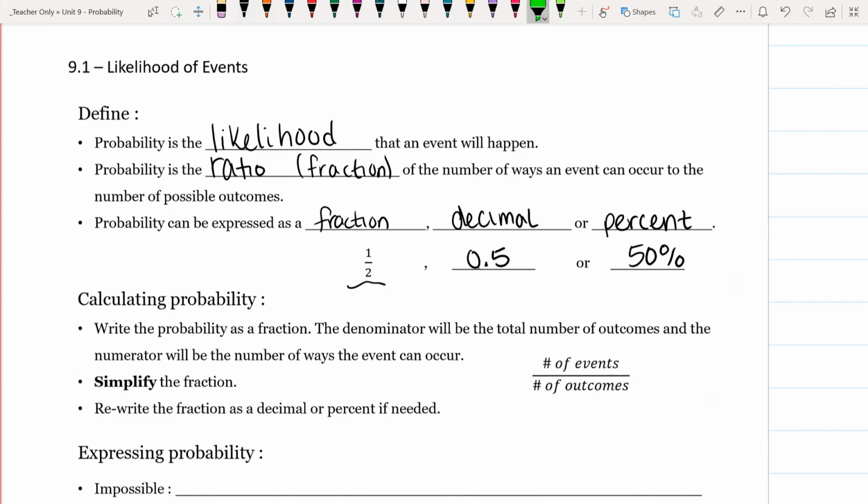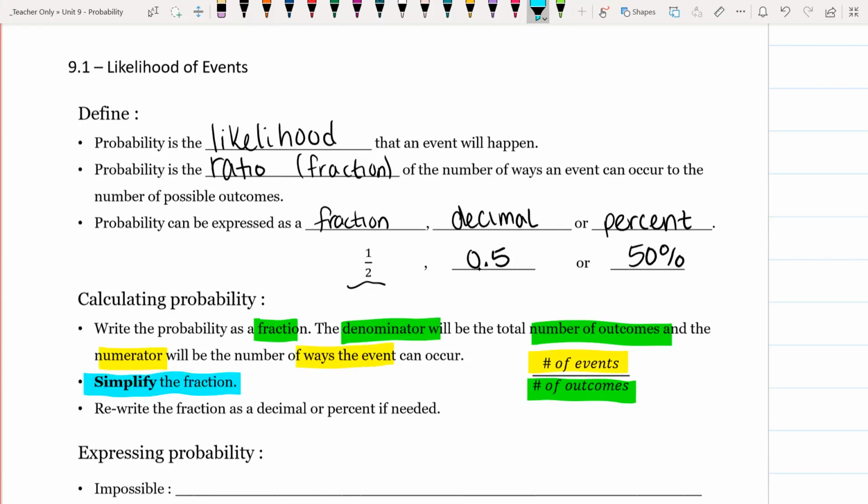So again, we write our probability as a fraction, where the denominator is the total number of outcomes, and the numerator, the top number, is the number of ways the event happens. Okay, so that's how we write our fraction. And what else is important is that we need to have our fraction in simplest form. I can't stress that enough. We need to simplify the fraction.